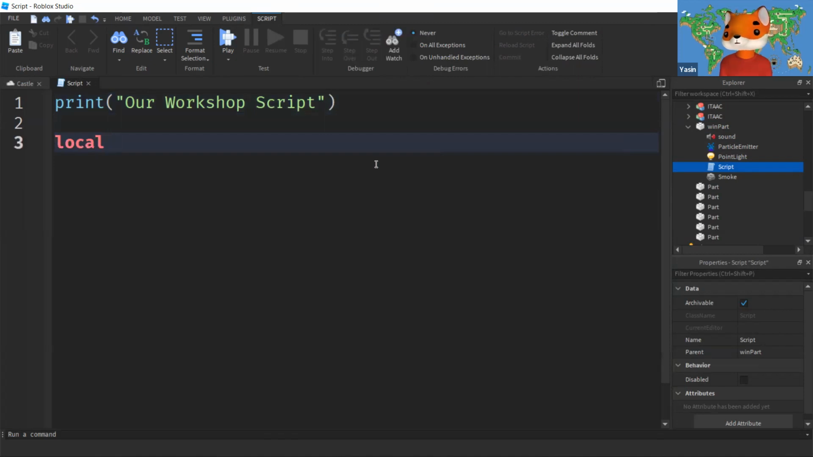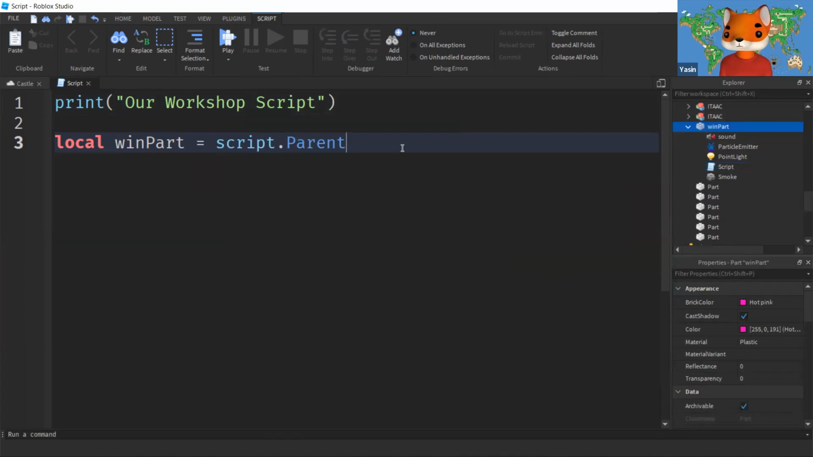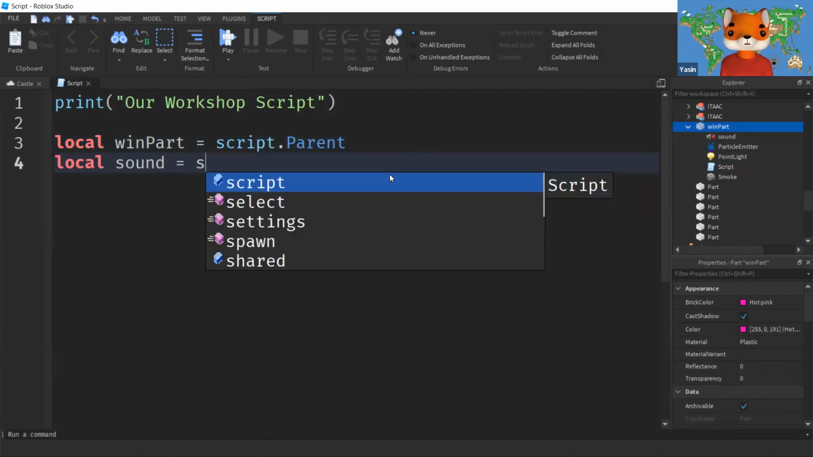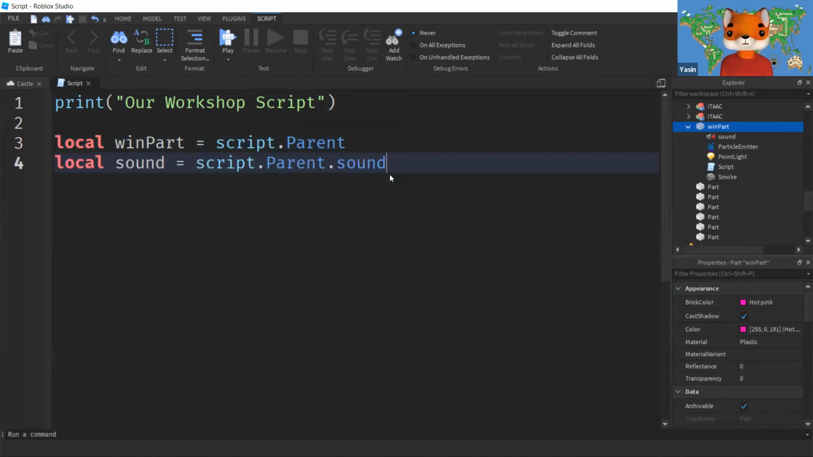First, we need to connect the part which you're going to jump in. So I'm just going to name this thing as win parts and say script.parent. That means this script is added to the part. Now let's connect all the effects which we have added. We have sound, which is going to be script.parent, search for sound. And I might just copy this thing.